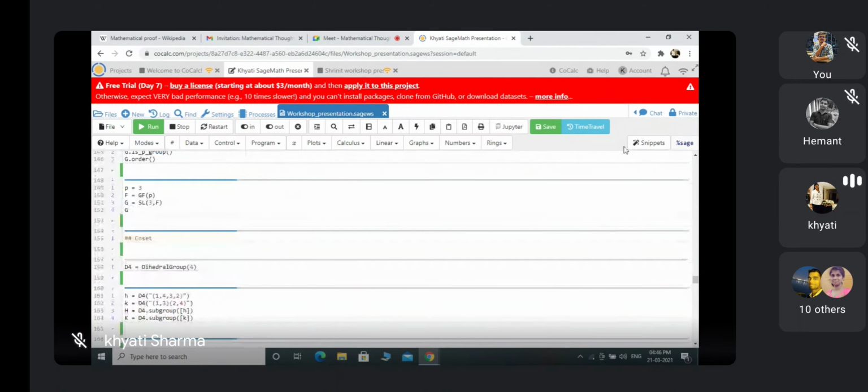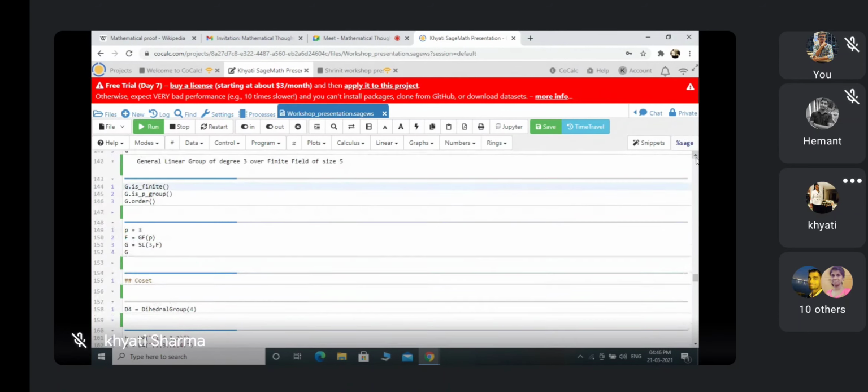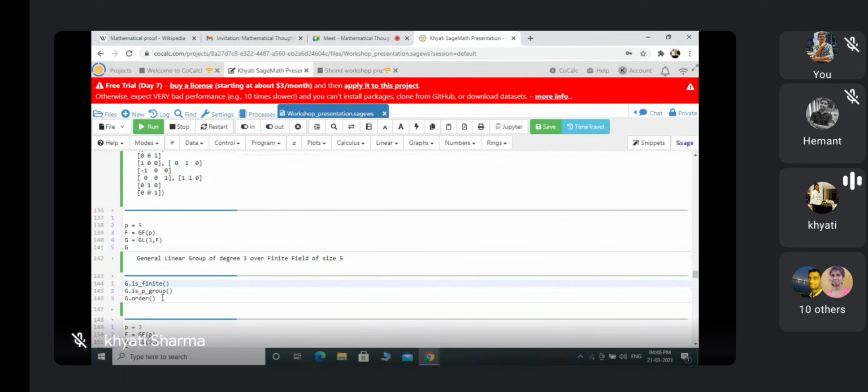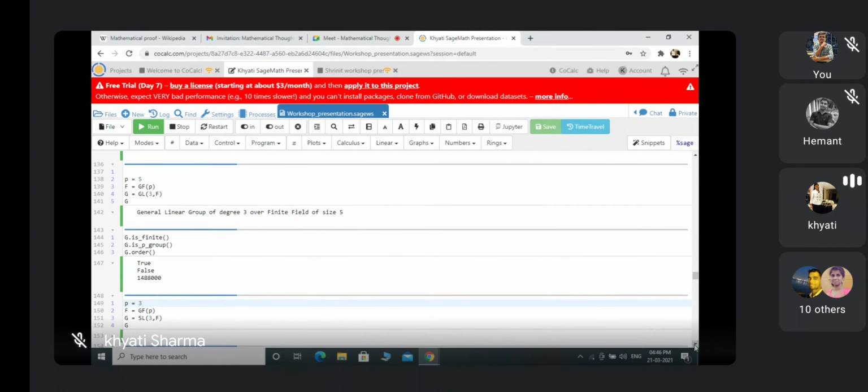We can check this: G dot is underscore is finite, or whether it's a P group, meaning its order is P to the power n, some prime to the power n, or what its order is. These are the commands. So it's finite, yes. It's a P group, false. So what is its order? This is the order for this group. So these things you can do in Sage Math.